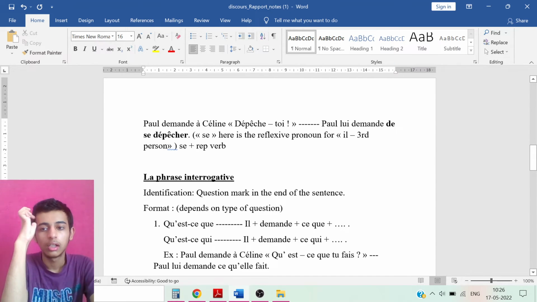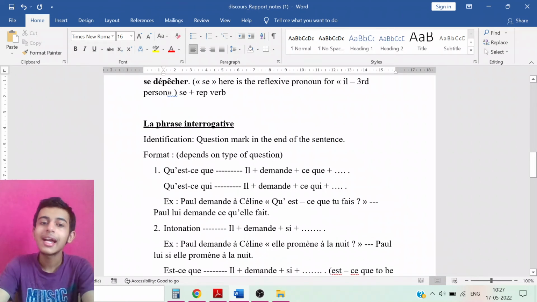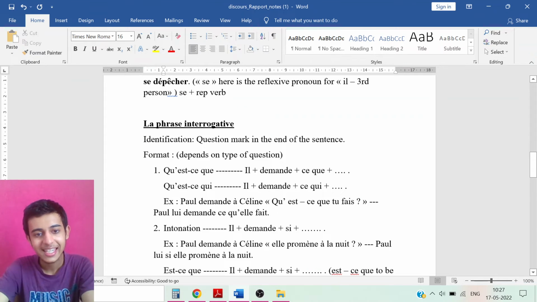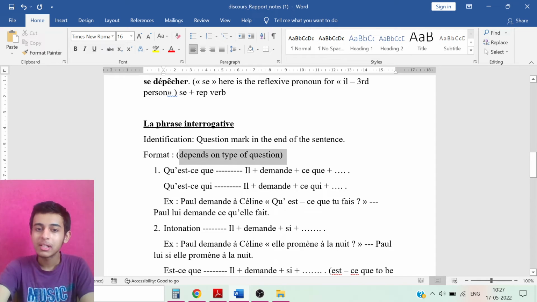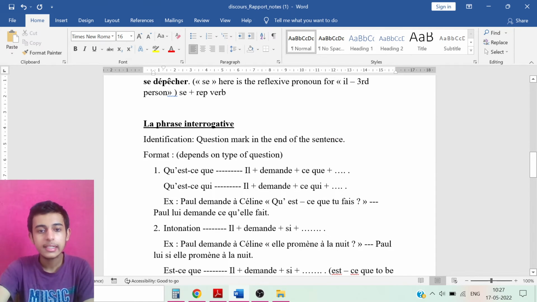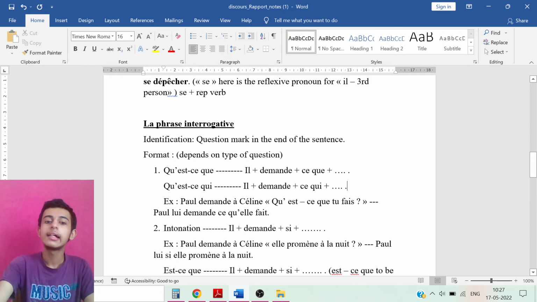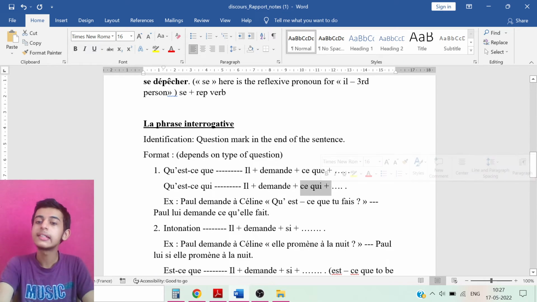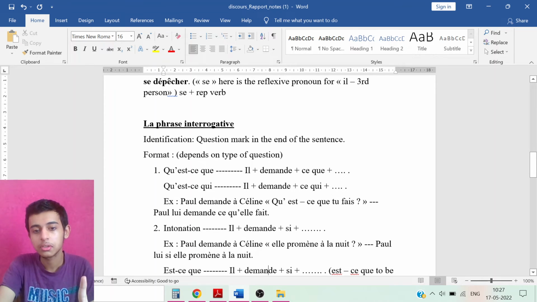Clear? Okay, so the next one is interrogative. What is the identification? Question mark in the end of the sentence. Easy peasy. Now it is very important that you understand this because it will be important. Format depends on the type of question. If the question is qu'est-ce que or qu'est-ce qui, then the response is going to be il plus demande plus ce que in the sentence. Instead of que, we'll write ce que, and if we have qu'est-ce qui, then it will become ce qui. And demande in imperative and interrogative, we have demande instead of the.